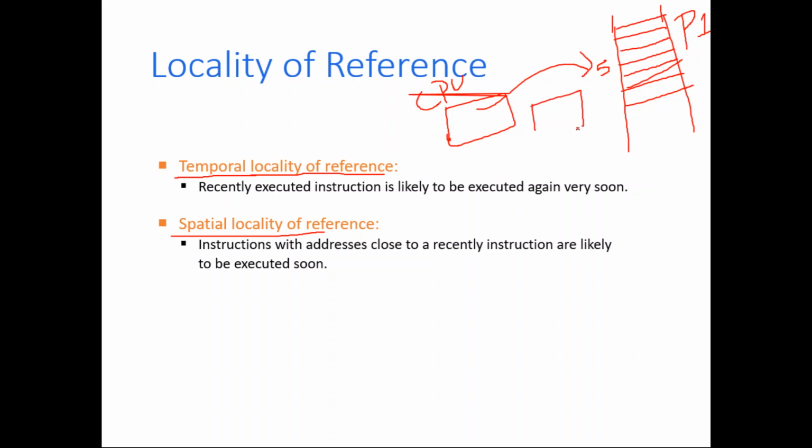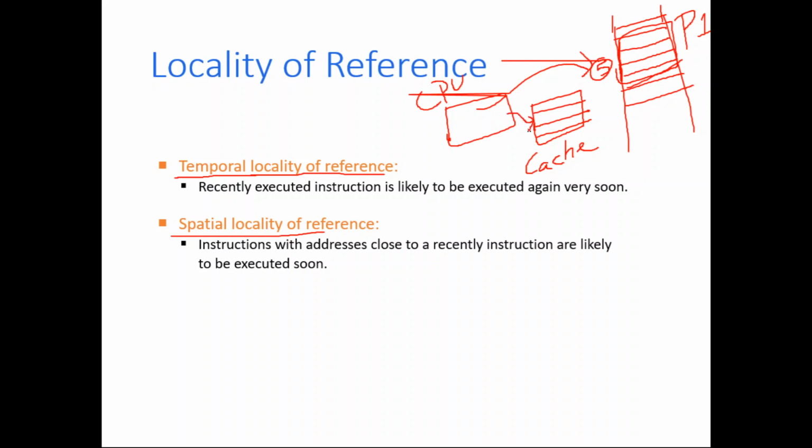But in reality, the memory control unit will not pick up only this one word, rather it will pick up a block of words. CPU is asking only for word 5, but the memory circuit is not going to take only word 5, it will take one entire block. A block is a set of words. It will keep this entire block in the cache memory, and then the CPU can access word 5 from the cache memory.